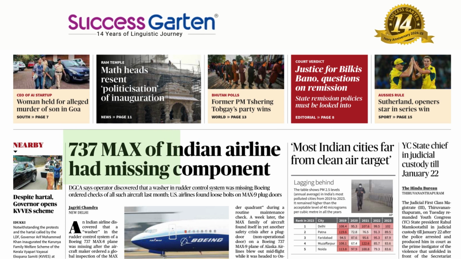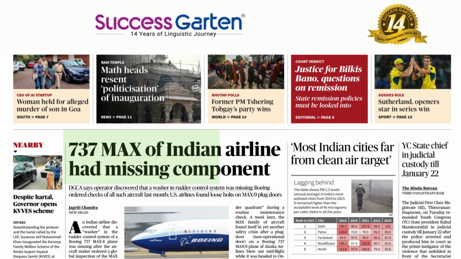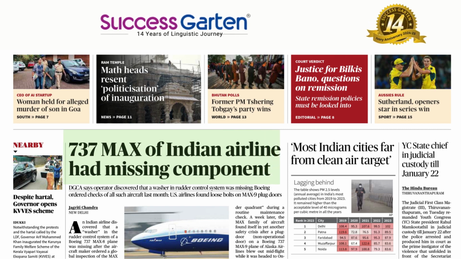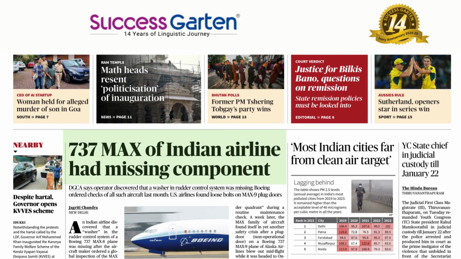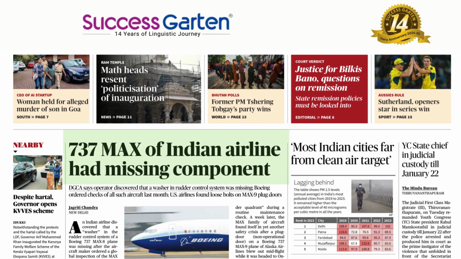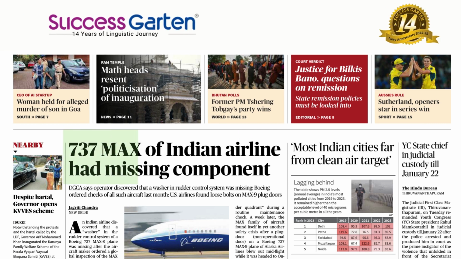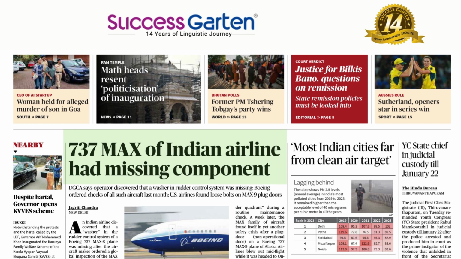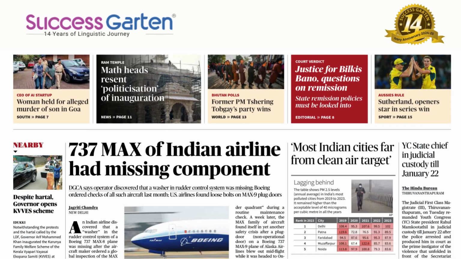737 MAX of Indian airline did have missing component. Did 737 MAX of Indian airline have missing component? Why did 737 MAX of Indian airline have missing component? 737 MAX of Indian airline had missing component. Didn't it? This is how we make use of all the language properties there. Now we move to the next item.